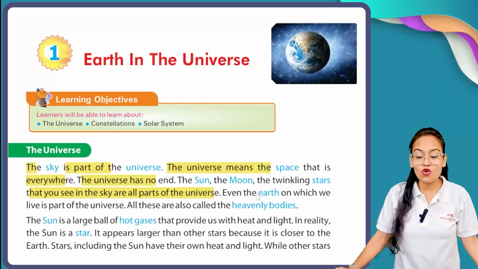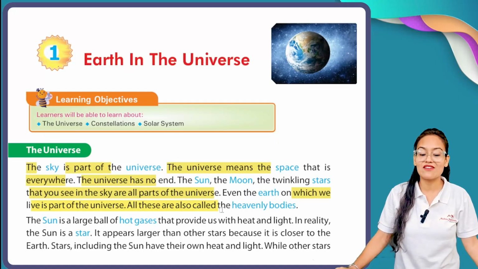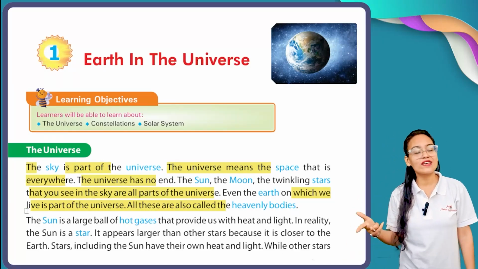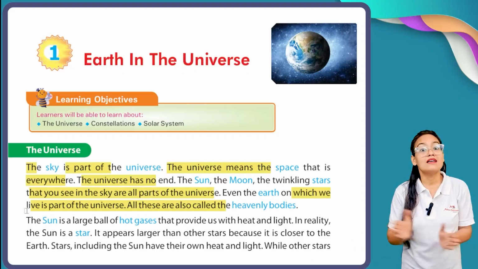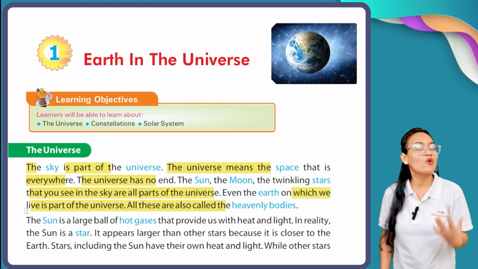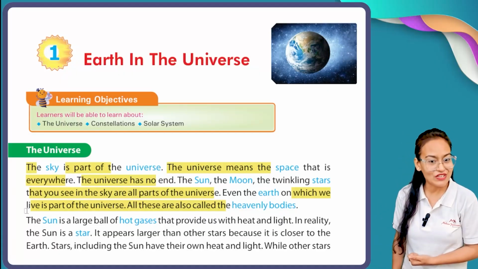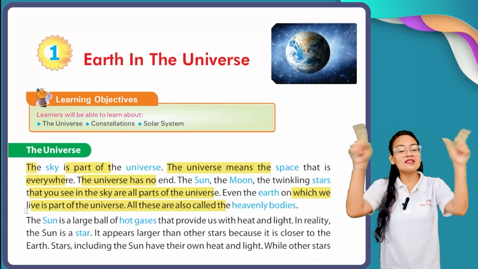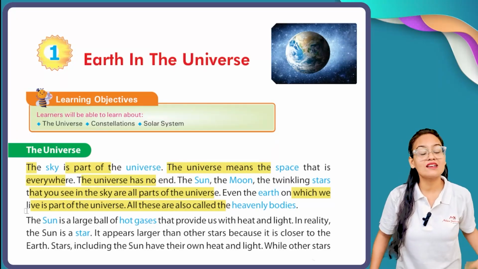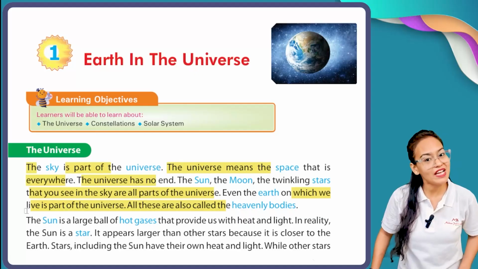The Earth on which we live is part of the universe, and all these are called heavenly bodies. If sun, moon and twinkling stars are part of the universe, then it means our own planet Earth is also part of this universe. All these are collectively termed as heavenly bodies.